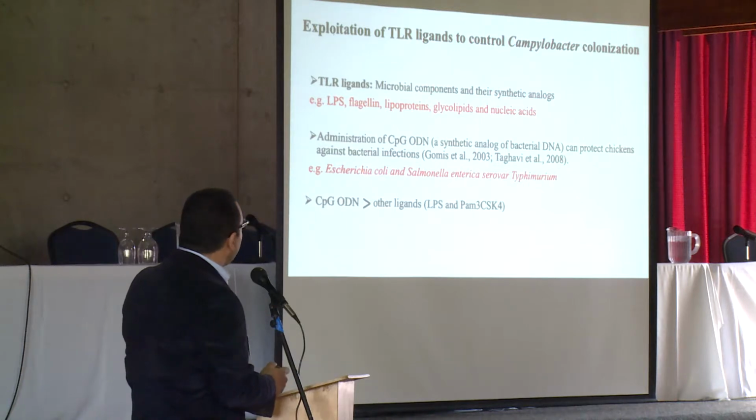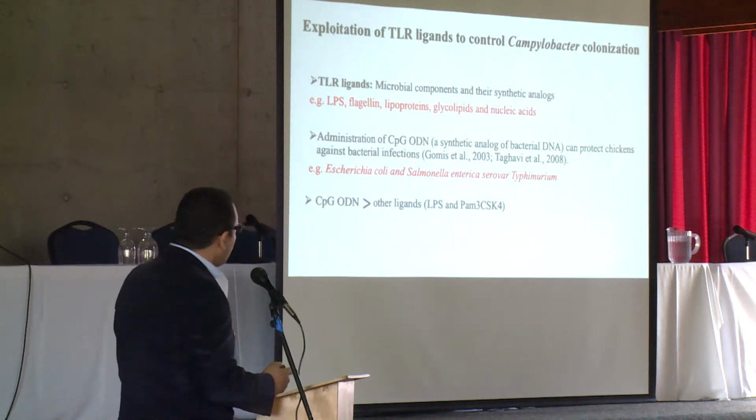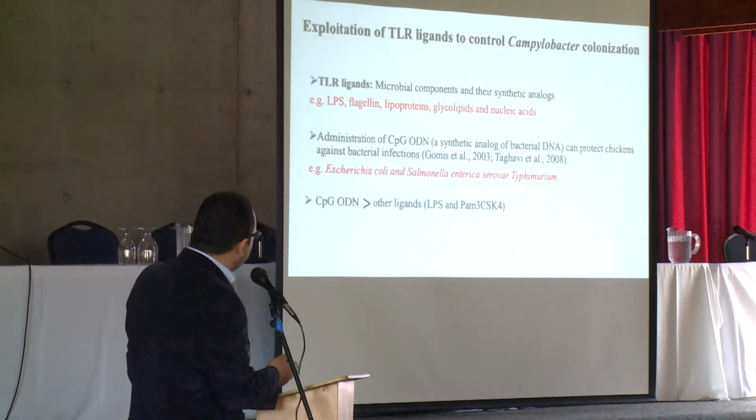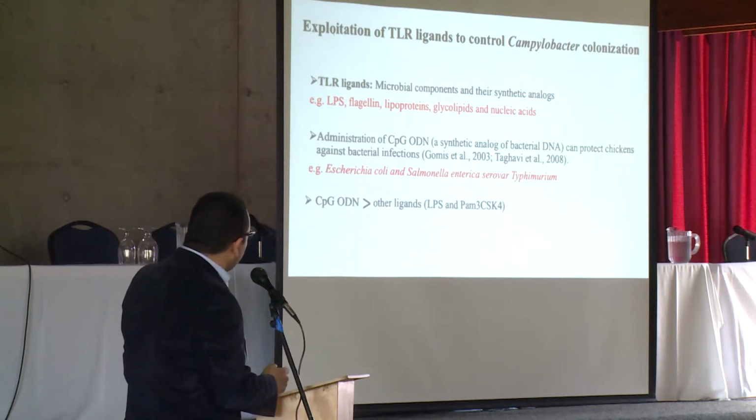coli and Salmonella typhimurium. We have recently screened various TLR ligands for their ability to stimulate chickens' cecal tonsils mononuclear cells, and we found that CpG-ODN induced an overall greater immune response in chicken cecal tonsils mononuclear cells in comparison to LPS and Pam3CSK4.